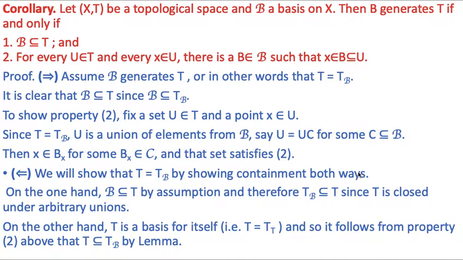Only then B generates T. On one hand, B is a subset of T by the assumption and therefore TB is a subset of T since T is closed under arbitrary unions. On the other hand, if T is a basis for itself, it means T is equal to TT. So it follows from the property 2 above that T is a subset of TB by the lemma, which we have proved in the last slide.